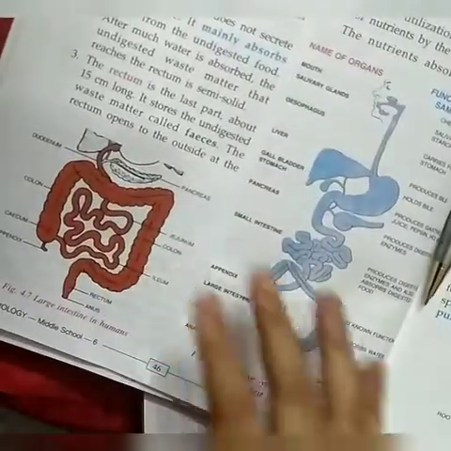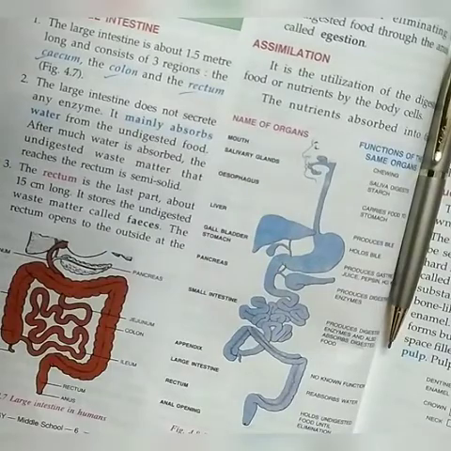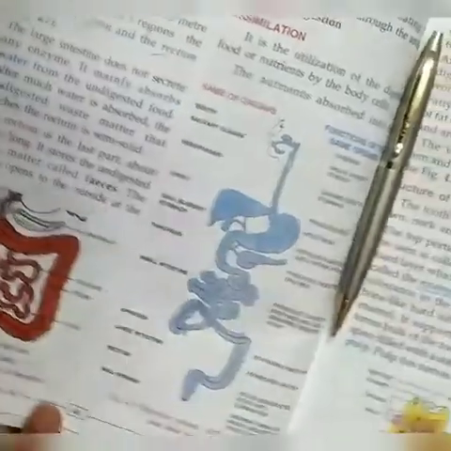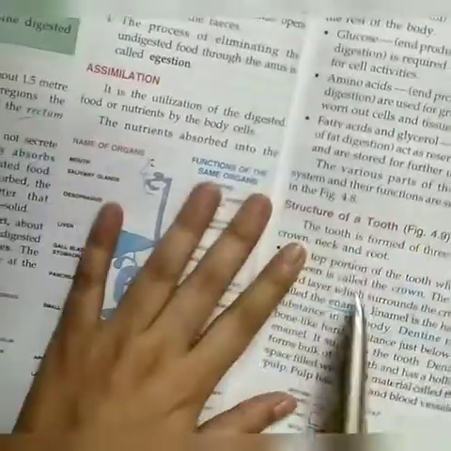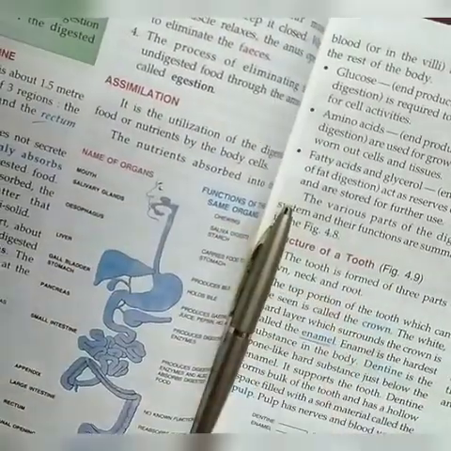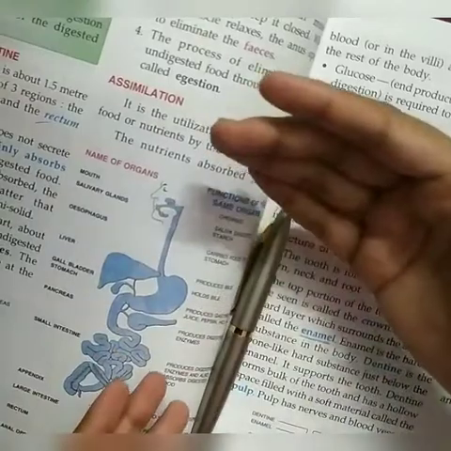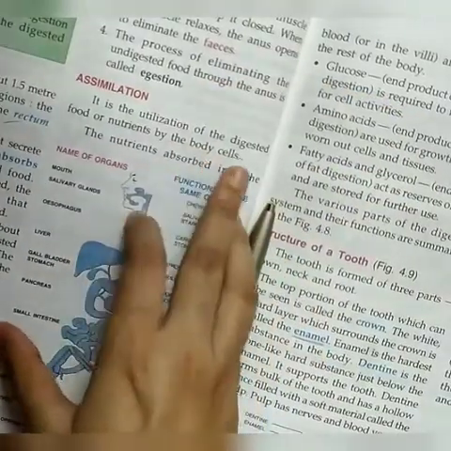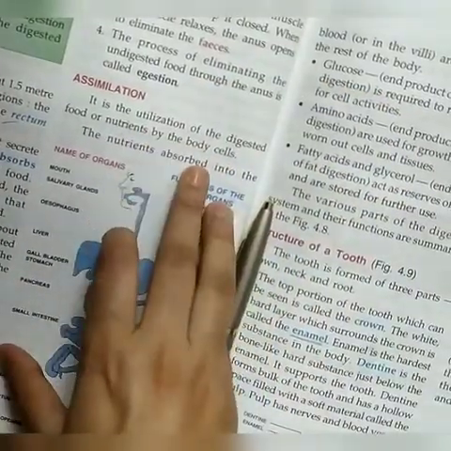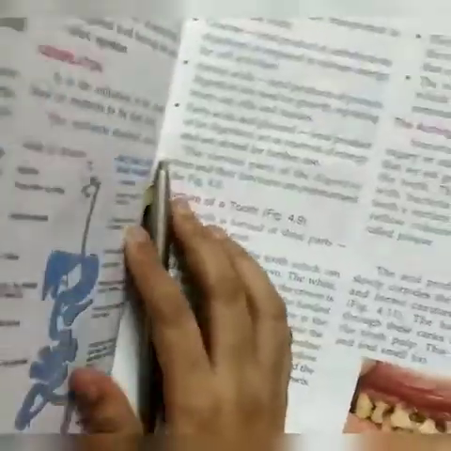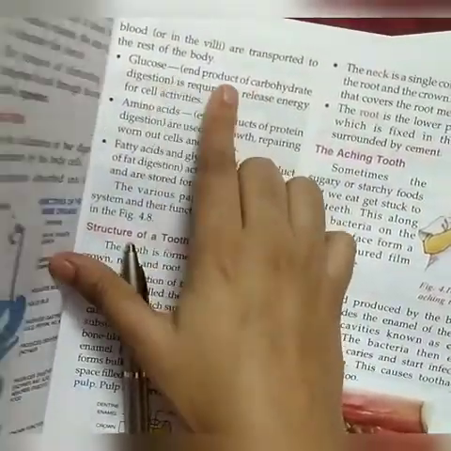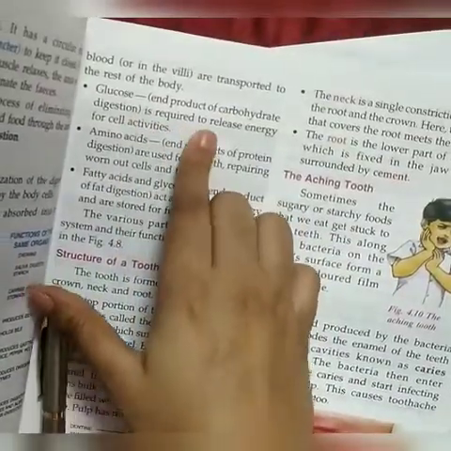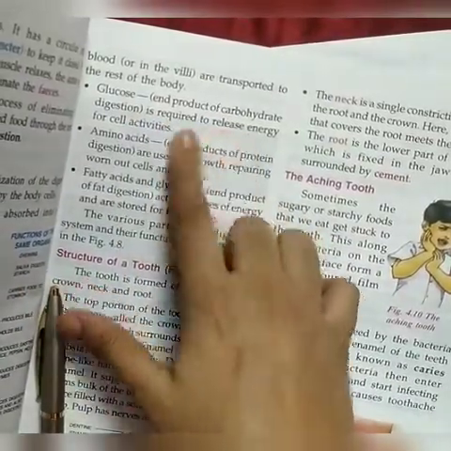Now the large intestine. Now the fourth part is assimilation. As I told you, the fourth part of nutrition is assimilation. Assimilation means the absorbed food material has to be utilized. The food which is absorbed by the body cell has to be utilized, and the glucose, which is the end product of carbohydrate, is required to release energy.